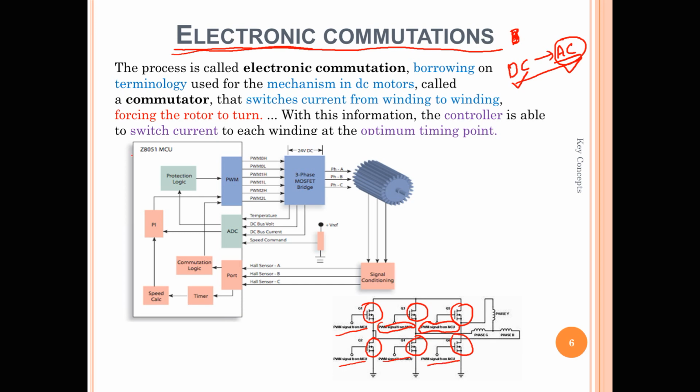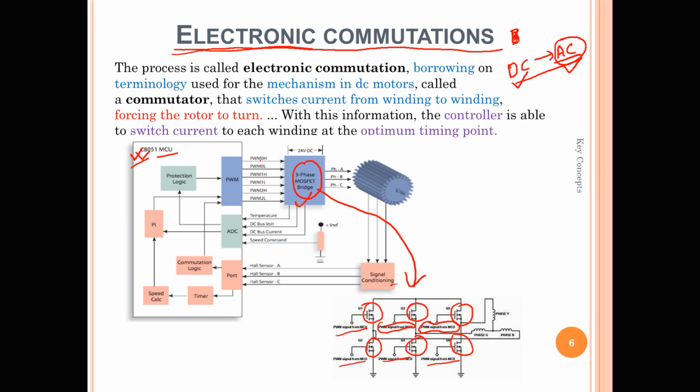Here you can see the complete picture of one electronic commutation. This is one microcontroller, and we have this particular circuit, which I elaborated in this block diagram.